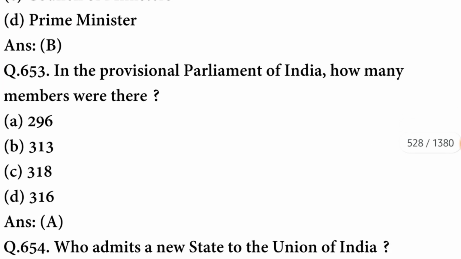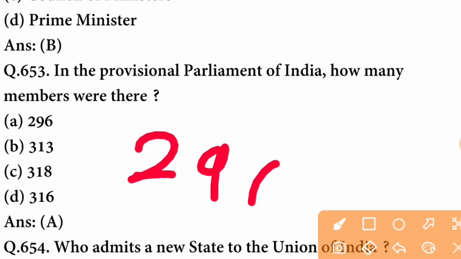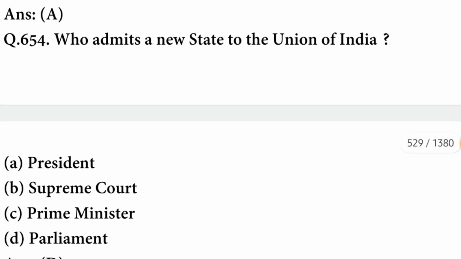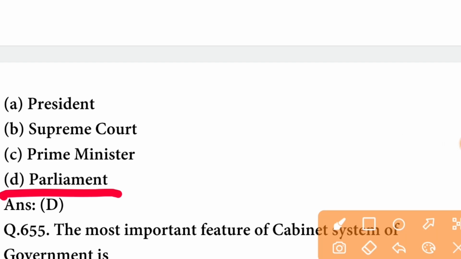The option is correct. In the provincial parliament of India, how many members were there? There were 296 members. A option is correct. Who admits a new state to the Union of India? It is admitted by Parliament.